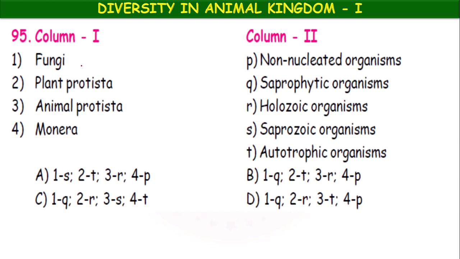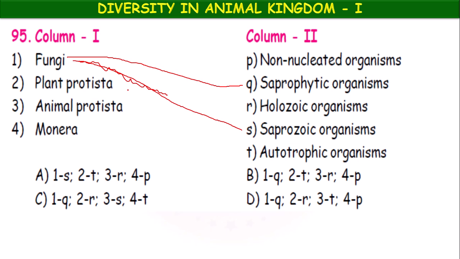Next, once again it is a mixed matching set, both plants and animals are given. So fungi are saprozoic organisms. Okay, plant protista. Fungi are saprophytic, because it is a plant group; saprozoic means animal group, so you can consider Q. So this is wrong matching.